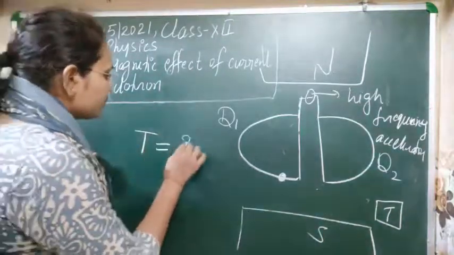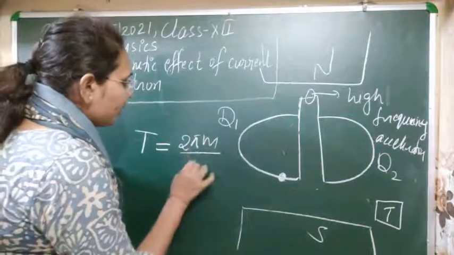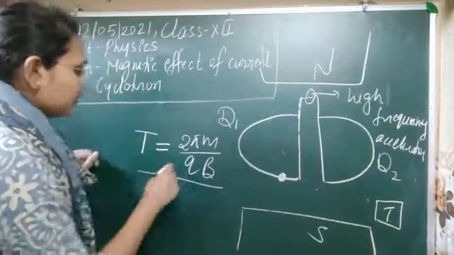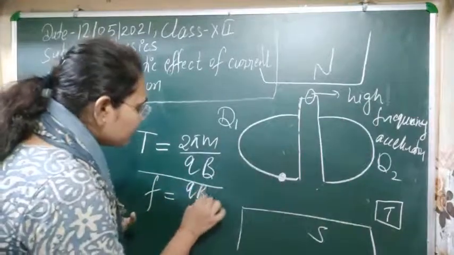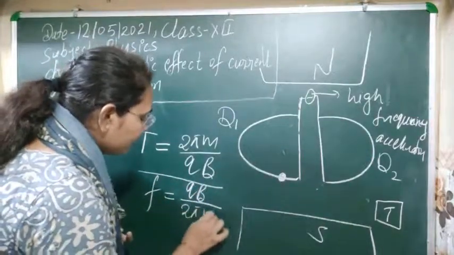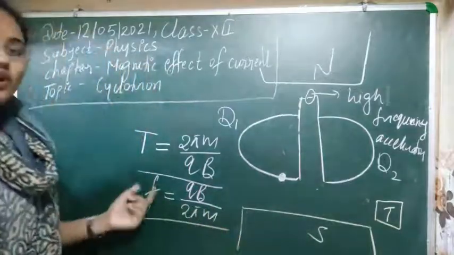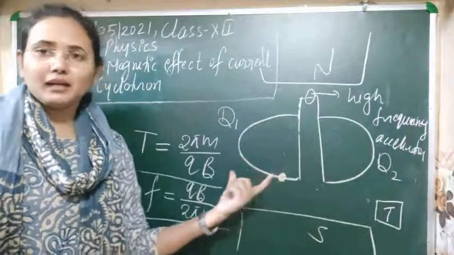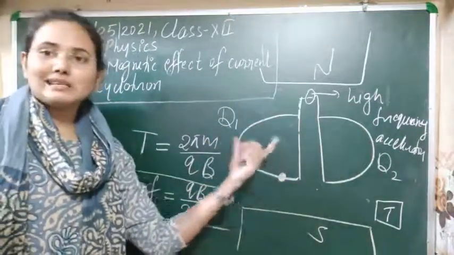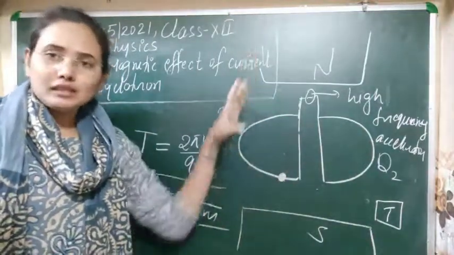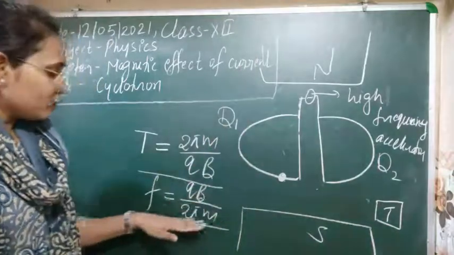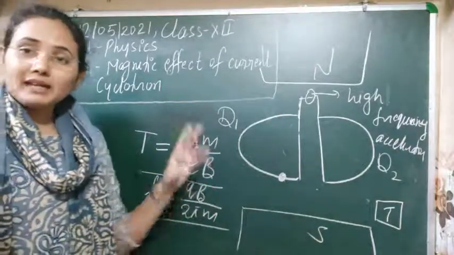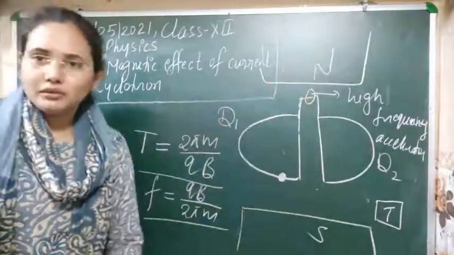It means, if you see, this is 2 pi m upon qB. This was the time period, and the frequency, which is the reciprocal of the time period, is qB upon 2 pi m. So the frequency or time period taken by the particle to move in these Ds, in this magnetic field, depends only on the charge of the particle, the mass of the particle, and the magnetic field of the electromagnet that we have used here.